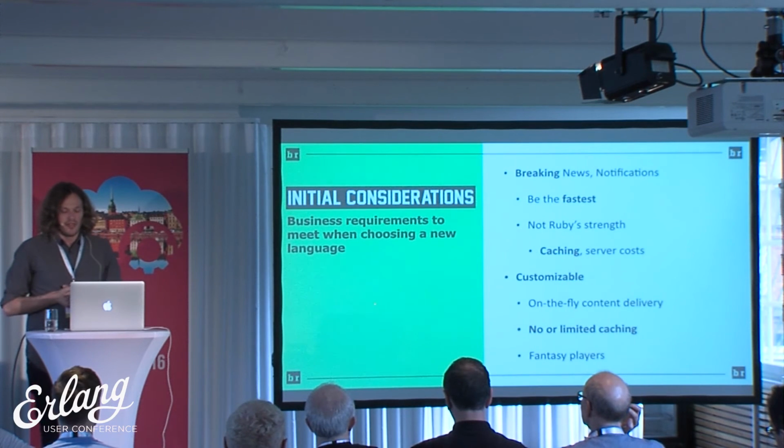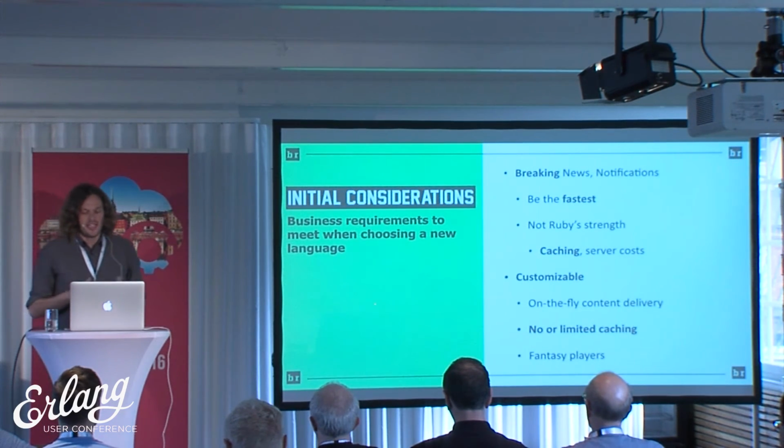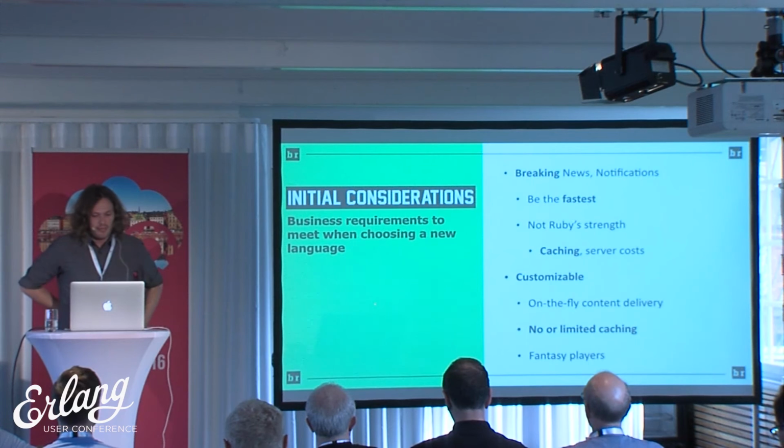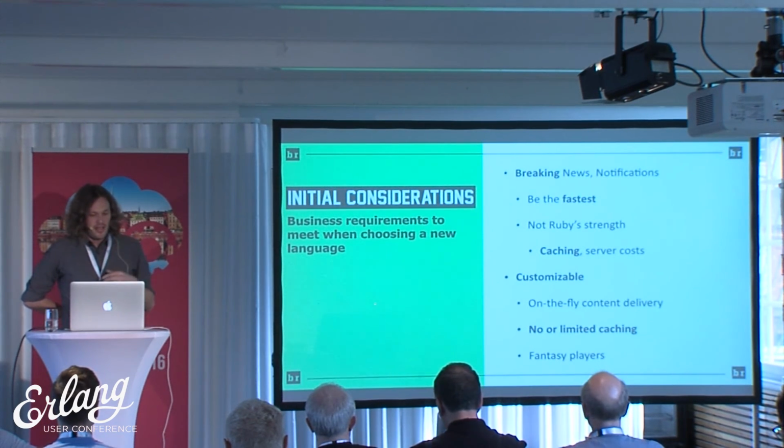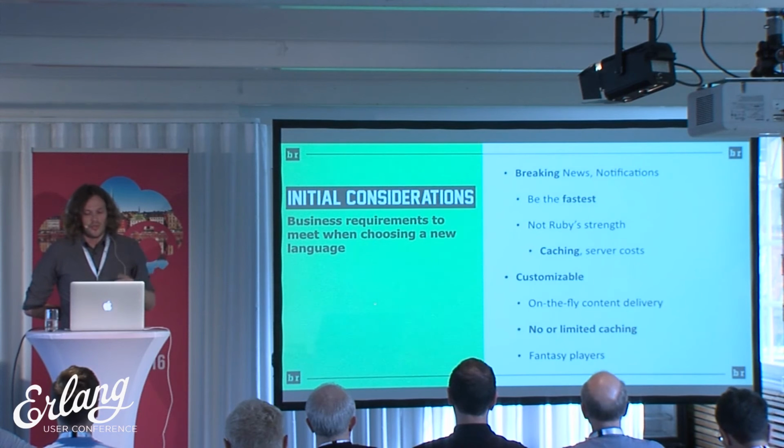And because of this on-the-fly content delivery, it was hard to cache the actual content itself. So if you follow 12 teams and the other person follows 15 teams, it's very difficult to cache that. Especially with the growth of fantasy players and fantasy football, people want to follow individual players. So then you have 50-something players per team, which you follow 10 teams and these kind of things. You end up having each person following loads and loads of players.